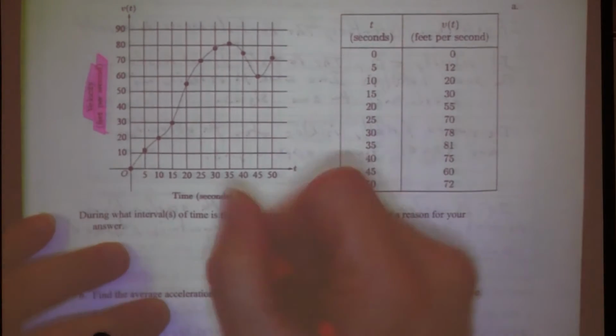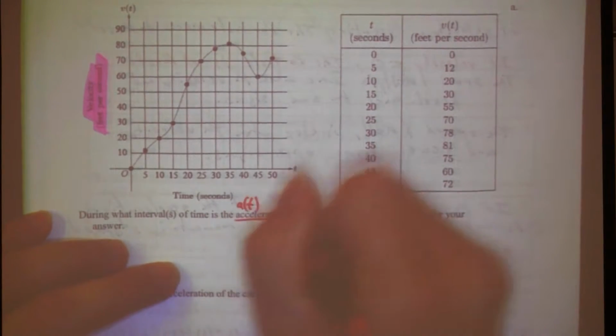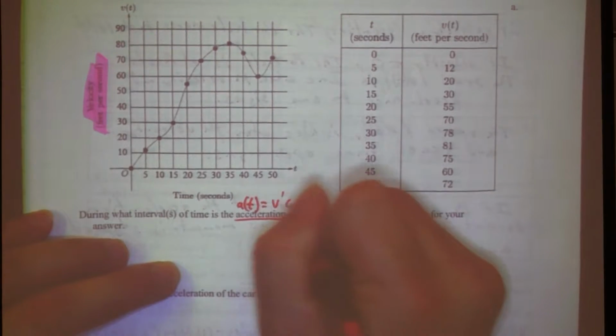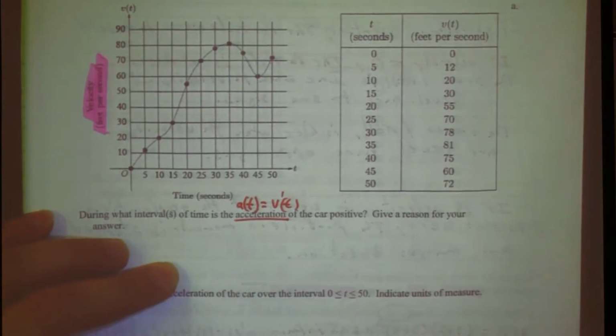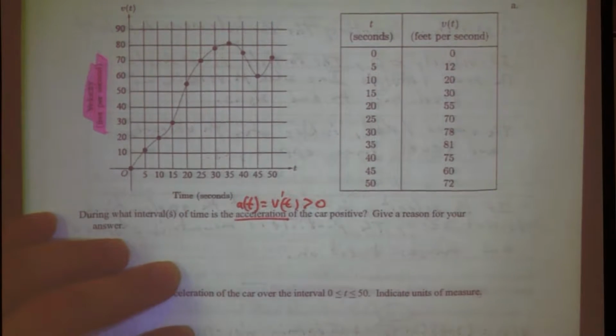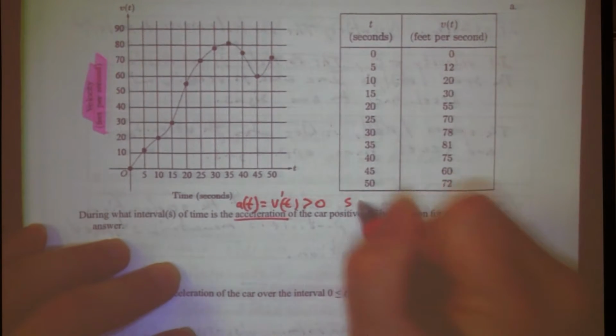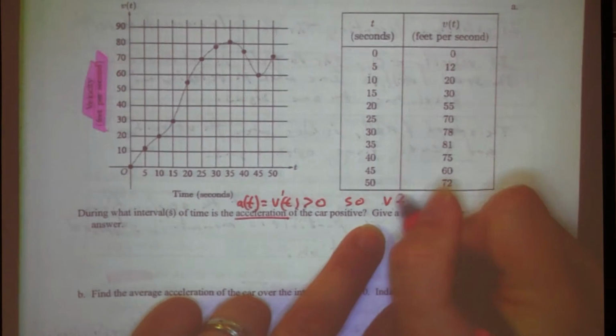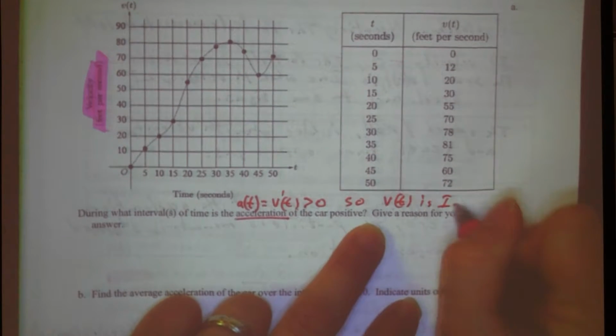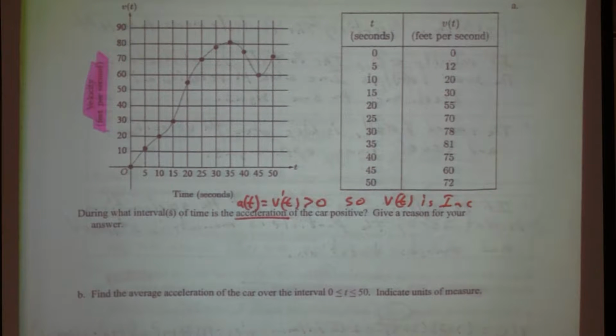Alright, so if we want acceleration, that means that v prime of t, which is the derivative of this guy, has to be greater than 0, right? And if the first derivative is positive, what does that tell you about whatever you got the first derivative of? It's increasing. So we want to know, where is this graph increasing? Or where would I have positive tangent lines?